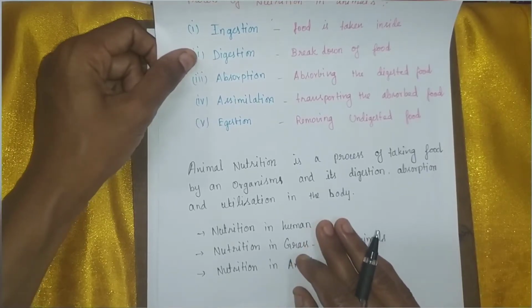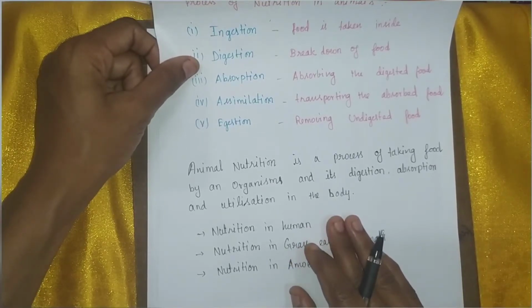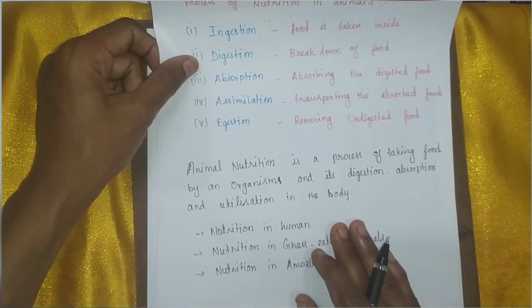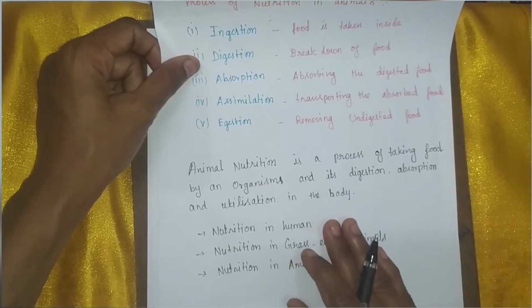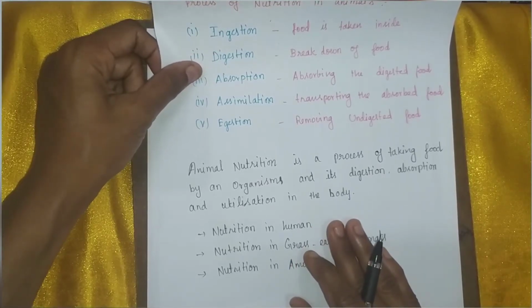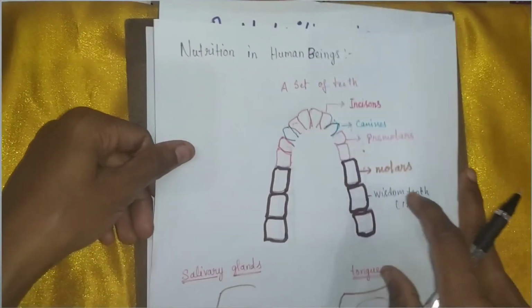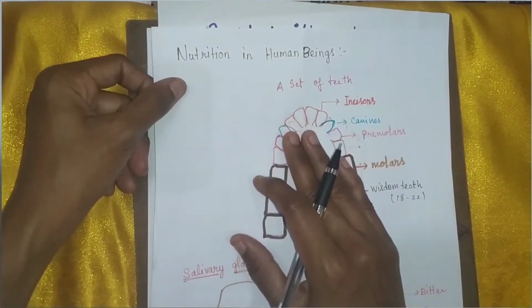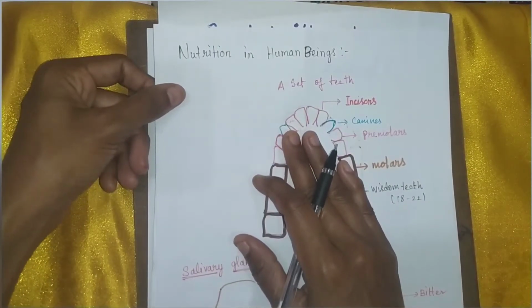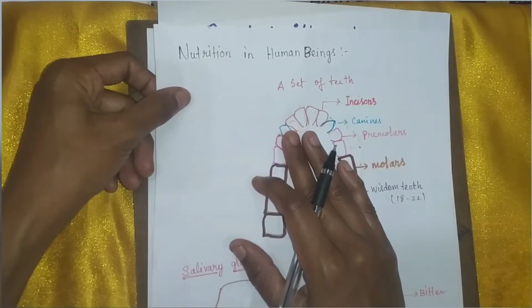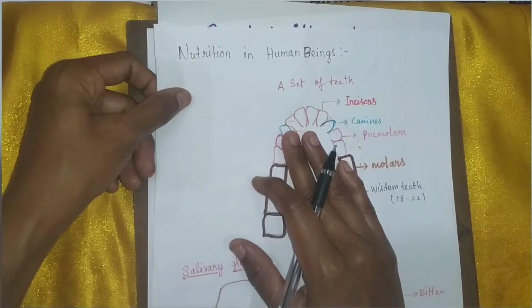How humans take their food, how we inject the food, how it is digested, absorbed and utilized in our body is known as nutrition in humans. That is the human digestive system. We inject food into our body through the mouth. With the help of the hands, we put food into our mouth. That process is called ingestion. We inject the food into the buccal cavity or mouth. Mouth is also known as buccal cavity.